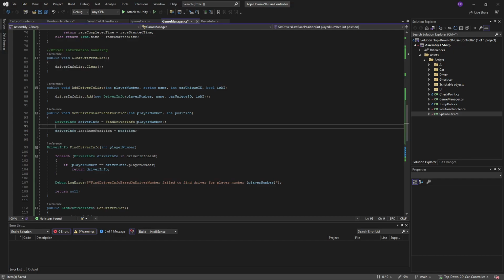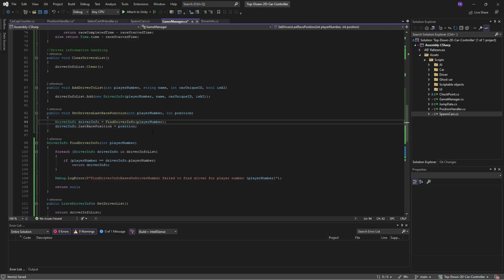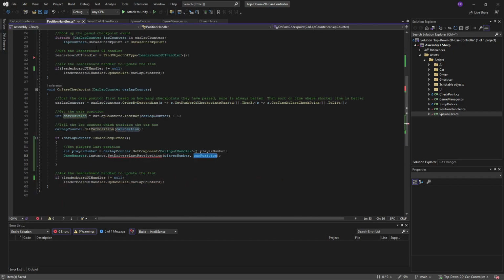So that's fine, because we're writing this error first. All right, so then we are taking our driver info, the last race position, and setting it to its position. So if we store that now and go back into position handler, the error went away.